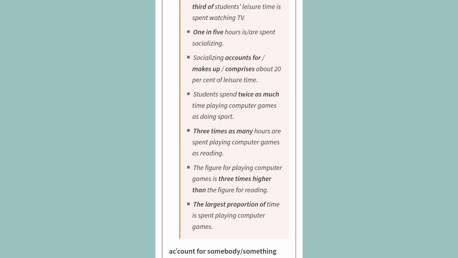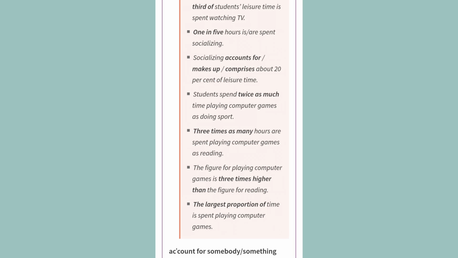Students spend twice as much time playing computer games as doing sport. 3 times as many hours are spent playing computer games as reading. The figure for playing computer games is 3 times higher than the figure for reading. The largest proportion of time is spent playing computer games.